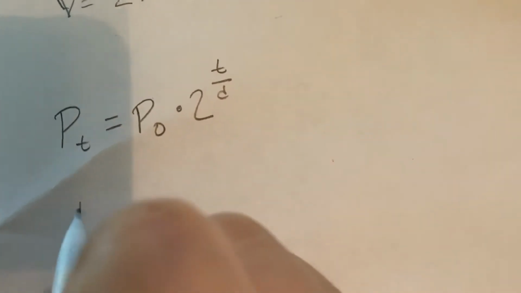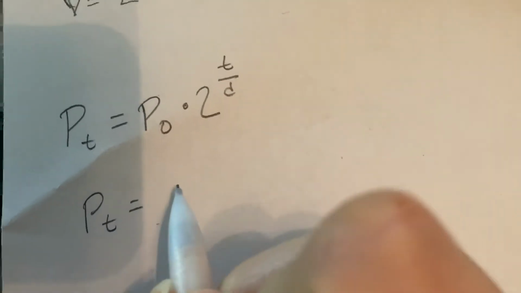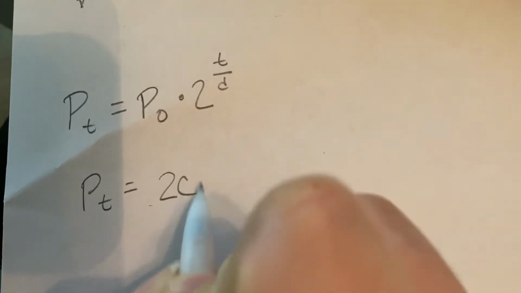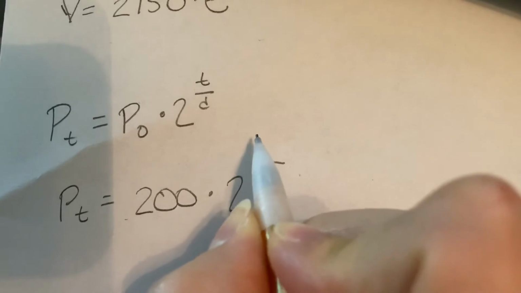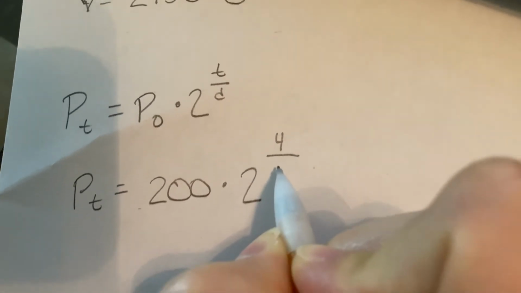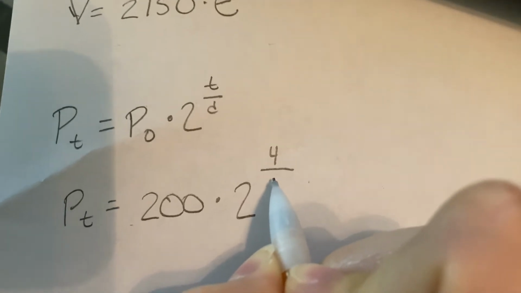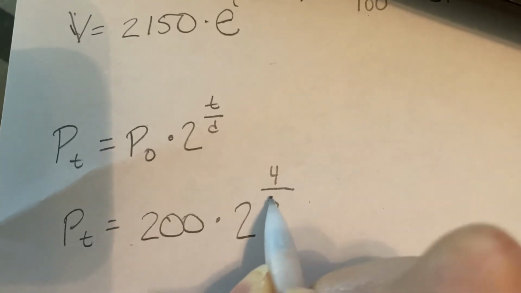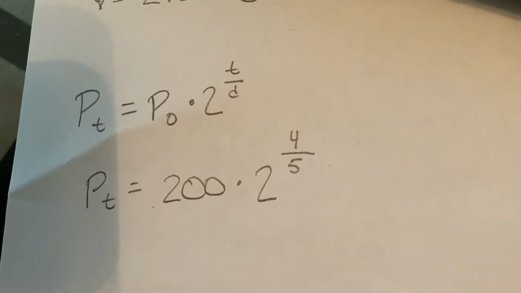So down here we can look at my work again. We're trying to find this. P of 0 is our initial population, which they said was 200 bacteria, times 2 raised to the T, which is the time, so I want to know after 4 hours, and D is the doubling time. It says it doubles every 5 hours, so I'm going to put 5 in the bottom.